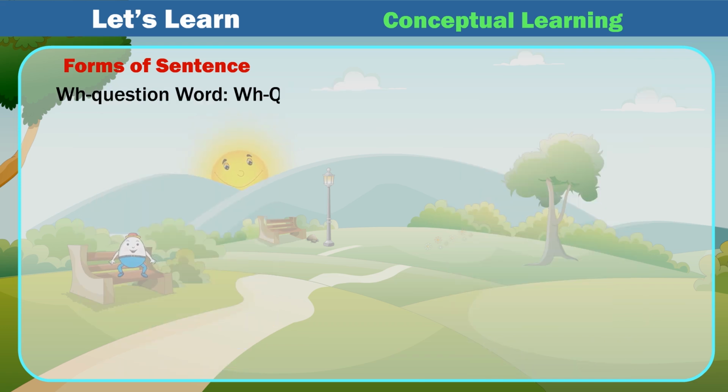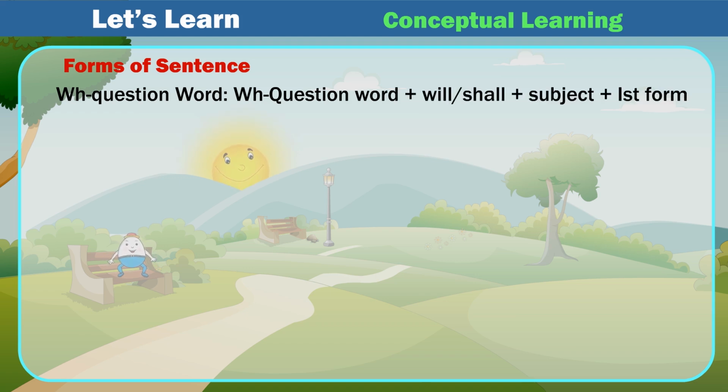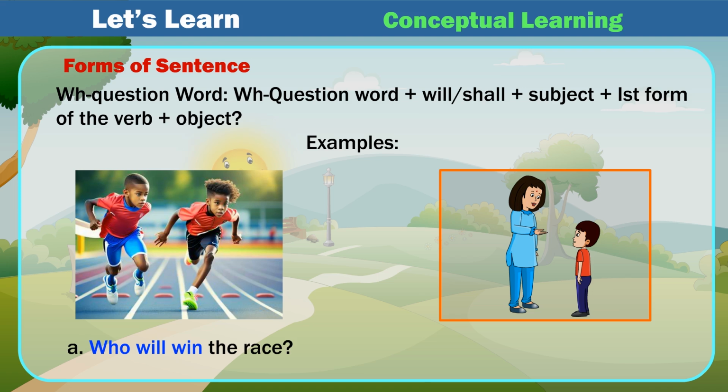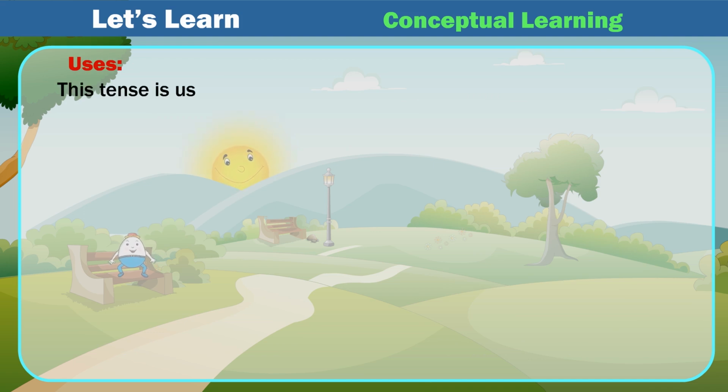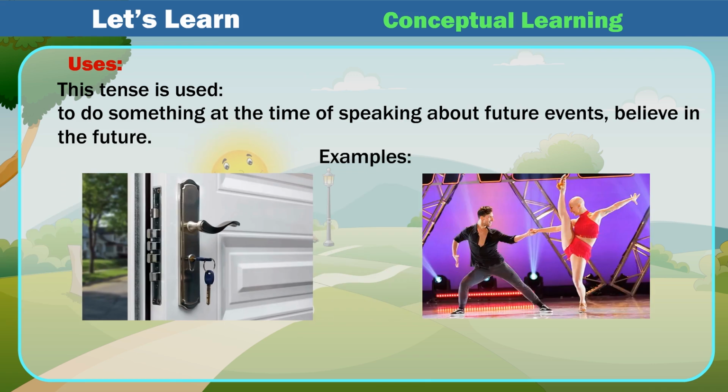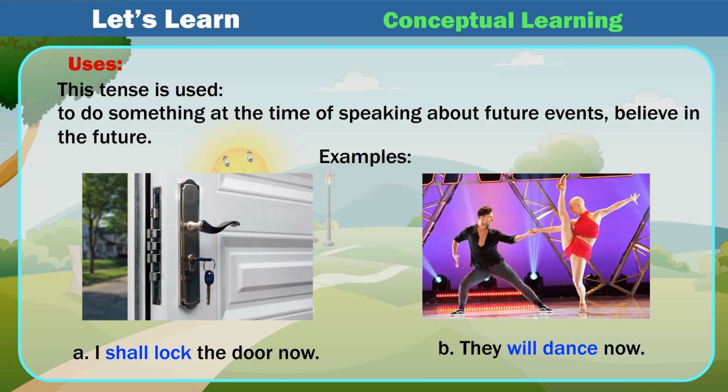WH question word. WH question word plus will/shall plus subject plus 1st form of the verb plus object. Examples: A. Who will win the race? B. What will you do tomorrow? Uses. This tense is used to do something at the time of speaking about future events. Examples: A. I shall lock the door now. B. They will dance now.